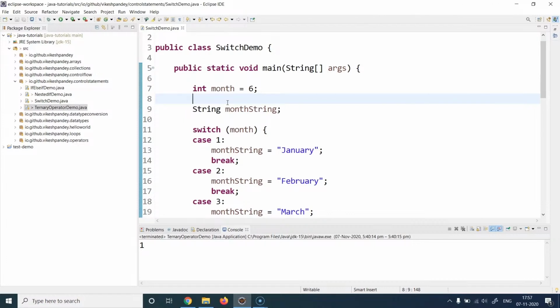At the same time, if we try to do this for other conditions where the value is constant, please understand that the value of month is going to be constant. It's going to be the same number. So it's not similar to you evaluating a condition. It's similar to you evaluating a condition to a particular constant value.